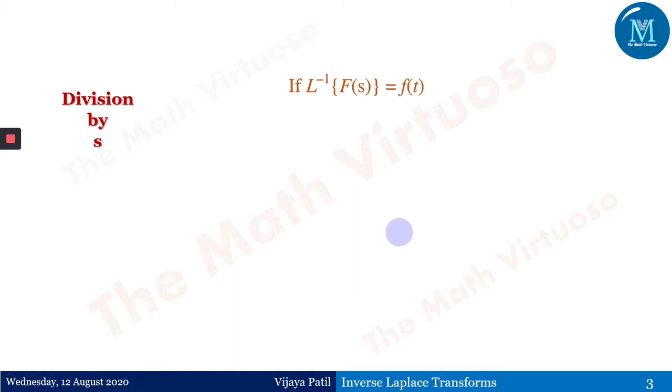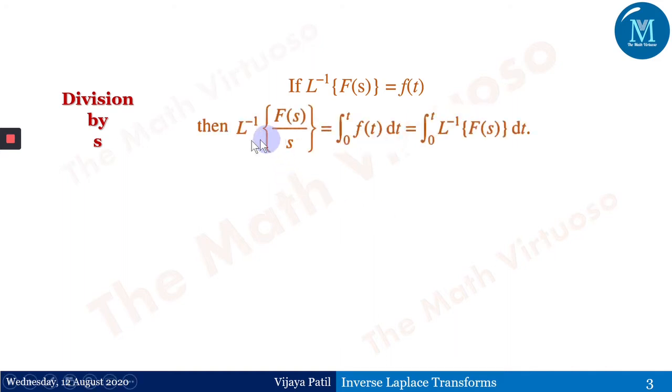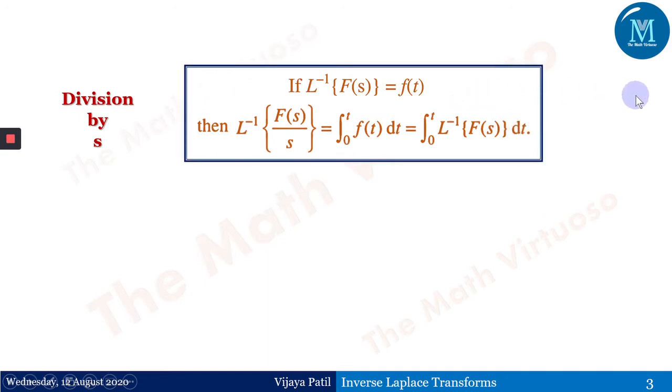If the Laplace inverse of F(s) is f(t), then the Laplace inverse of F(s) upon s is equal to the integration from 0 to t of f(t) dt, which is the same as the integral from 0 to t of the Laplace inverse of F(s) dt. This is known as division by s. If you observe this step, this is the statement of this property.